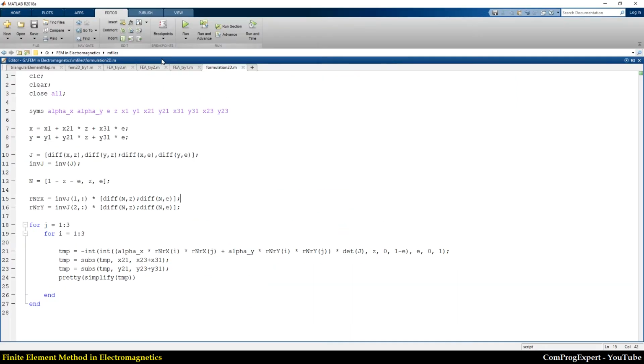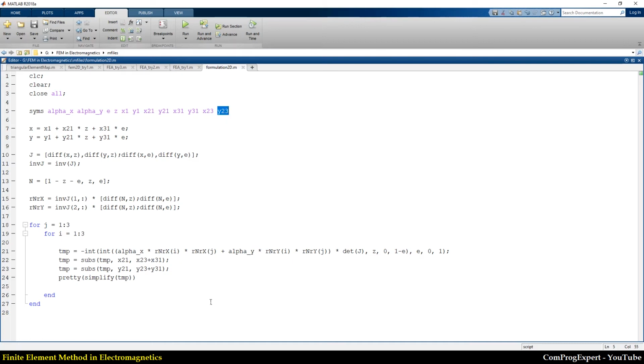So I wrote this M file and I used the MATLAB symbolic toolbox. Here you can see variables alpha x, alpha y, eta, zeta, x1, y1, x21, y21, x31, y31, x23, and y23.